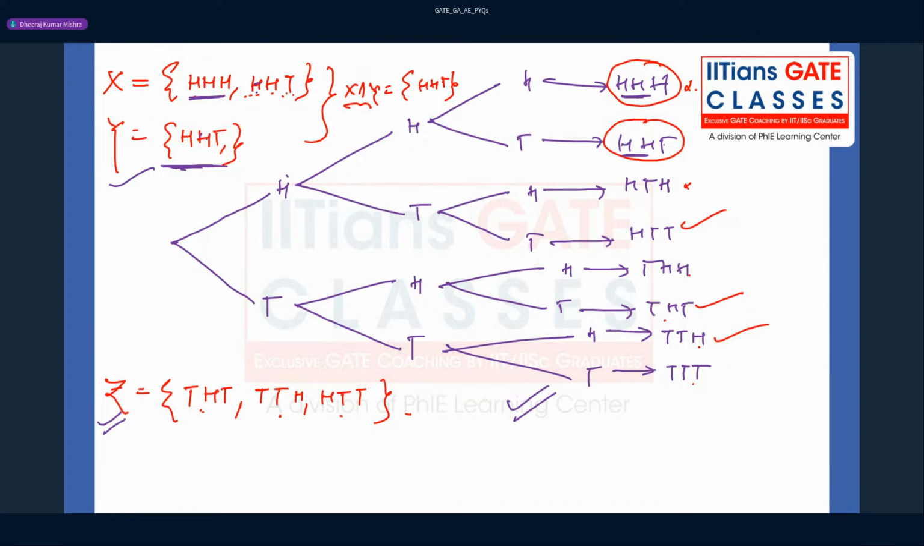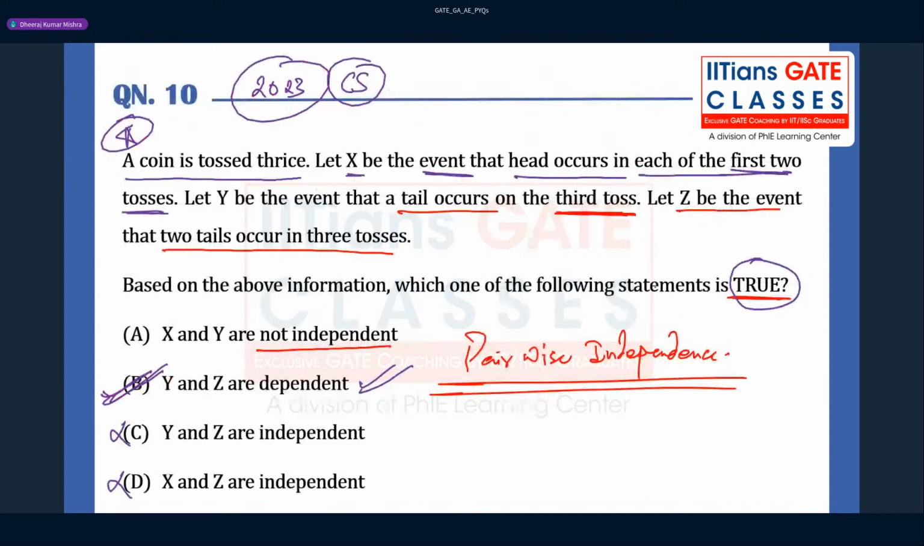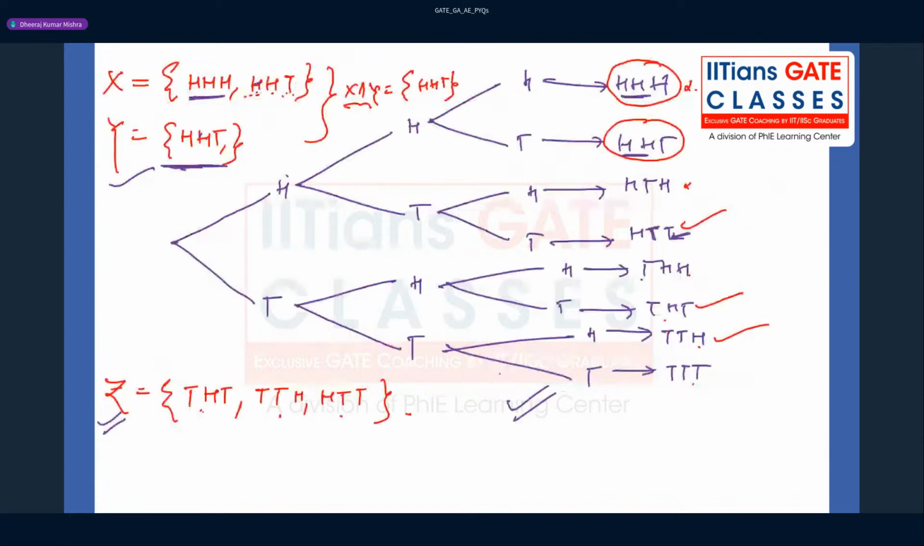So here we can't take these cases, because in the second toss there is a tail occurring, and in the first toss also there is a tail occurring. We have to always consider the case mentioned here. And let Z be the event that two tails occur in the three tosses. So option B will be the closest answer for this question.